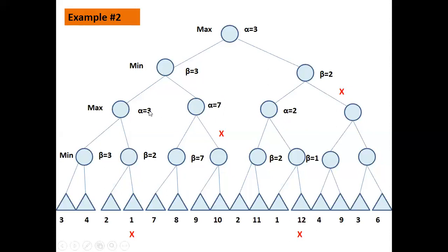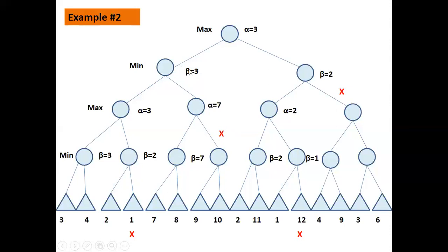What it needs is minimum of this. When it is 7, then the minimum is already 3. So why explore this path? So this path will not be explored for the solution. So this whole thing will not be explored. So I put a cross here. Okay. Now the beta value minimum 3 is fixed here.